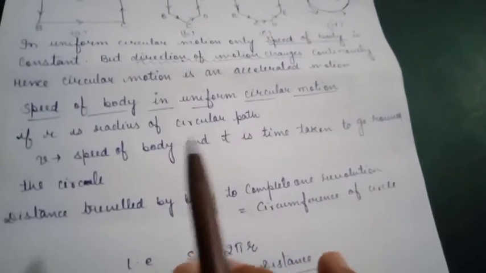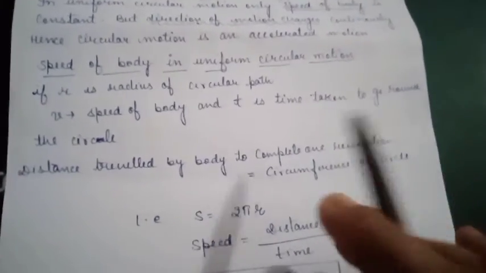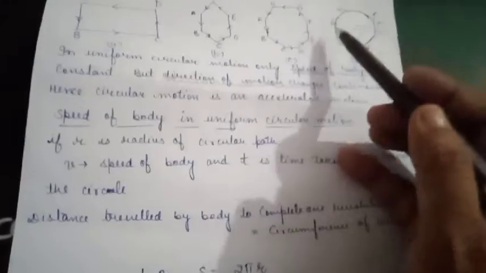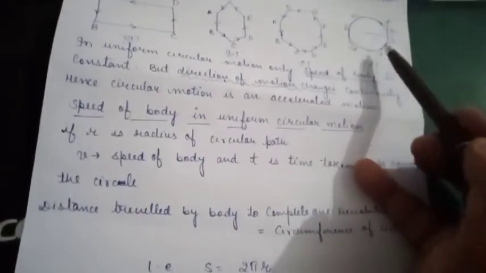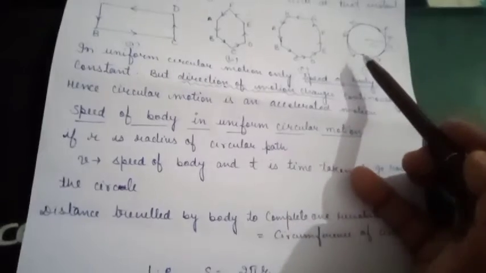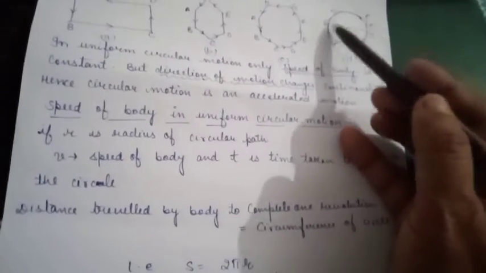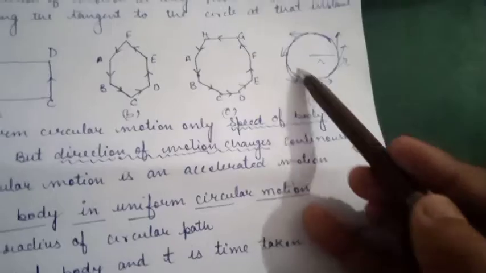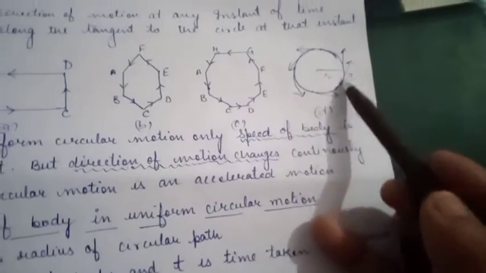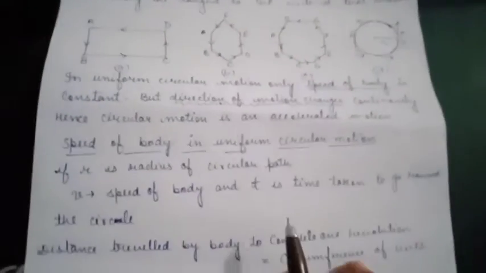The distance traveled by the body to complete one revolution is equal to the circumference of the circle, the total length of the circle.